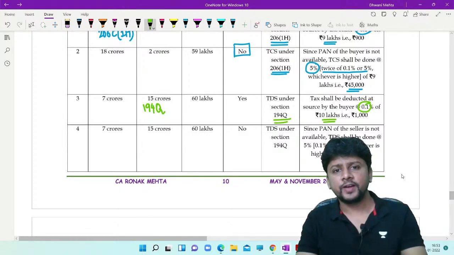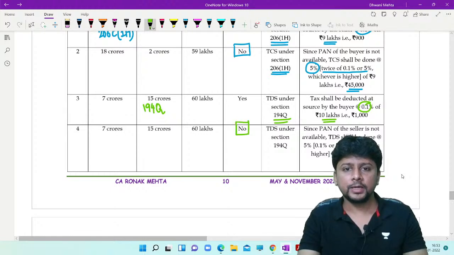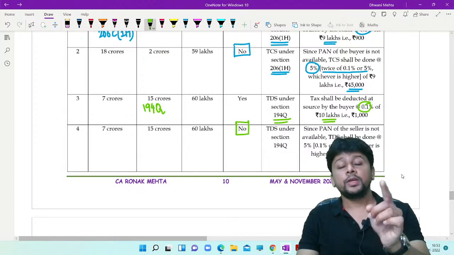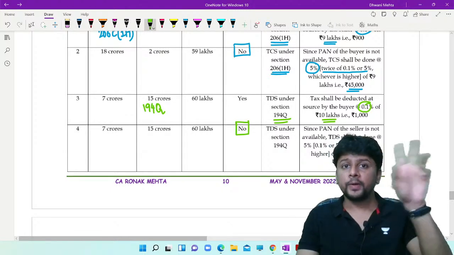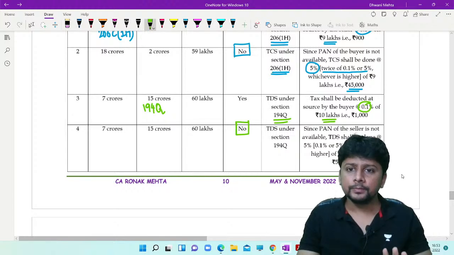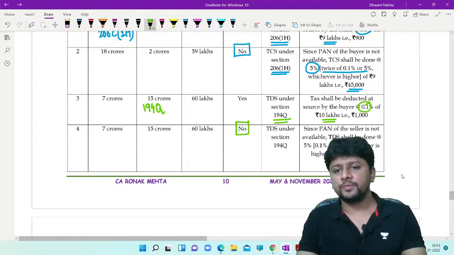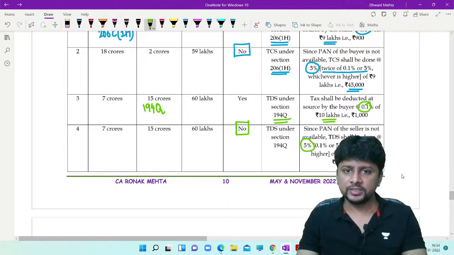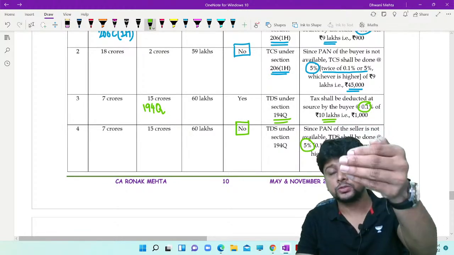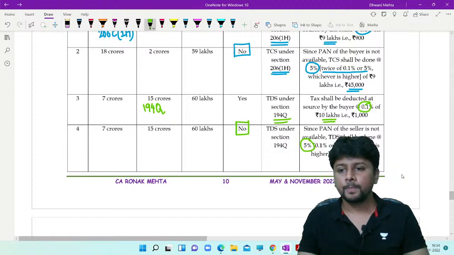Serial number 4, same facts, but without permanent account number. So in 194Q, 20 no, 5%. So 0.1 or 5%, whichever is higher, 5% of that excess 10 lakhs. 50,000 of tax will be deducted. What used to be just 1,000 rupees has become 50,000.